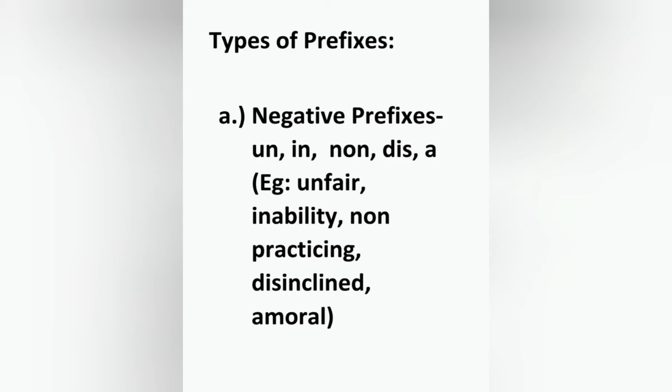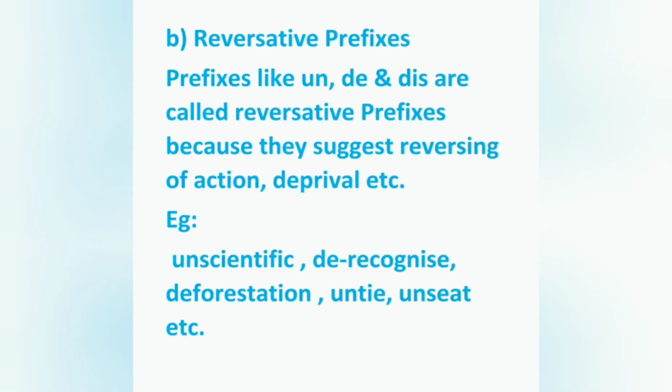First one is negative prefixes. Words like un, in, non, dis, a are negative prefixes. Example, unfair. Un is a prefix. When we add un before the base word fair, we get the new word unfair. Like that, inability, non-practicing, disinclined, immoral, etc.